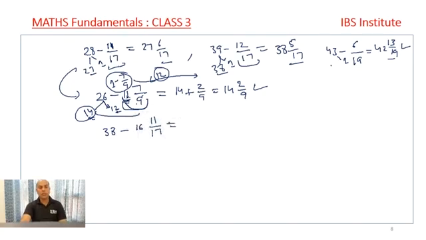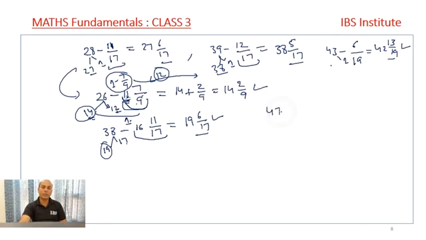Now, friends, if you have to solve this question through the traditional method, it will take a lot of time. But here it has become very easy. What I do: it is 16 11 by 17. So it is 16 plus 1, 17. This number is less than 17. So I take out 17 out of this, and what I'm left with? I'm left with 19, right? So I write 19 over here. 17 minus 16 gives us 1, and 1 minus 11 by 17 gives us 6 by 17. Straightaway you can write the answer, right?